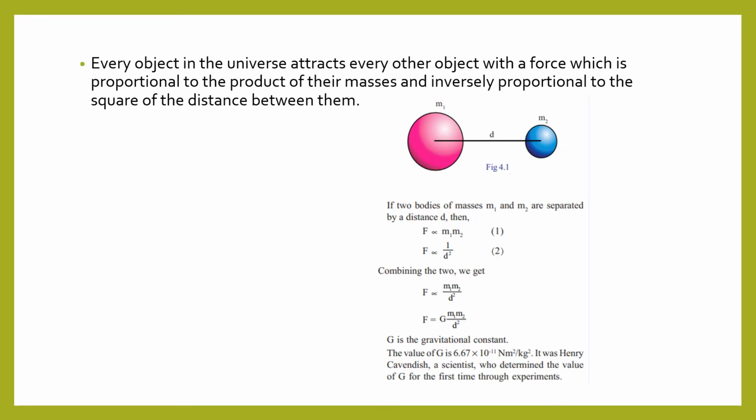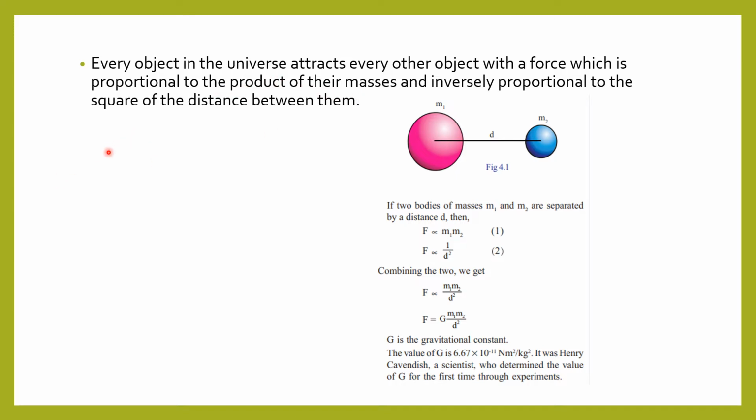And he found out that every object in the universe attracts every other object with a force which is proportional to the product of their masses and inversely proportional to the square of the distance between them. Yes, this is known as the universal law of gravitation. According to this law, each and every object in this universe attracts each other with a force which is proportional to the product of their masses.